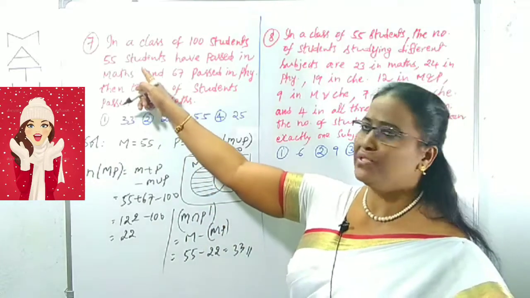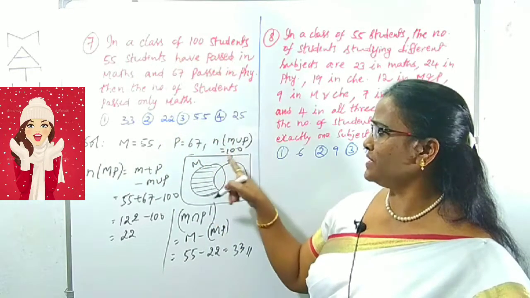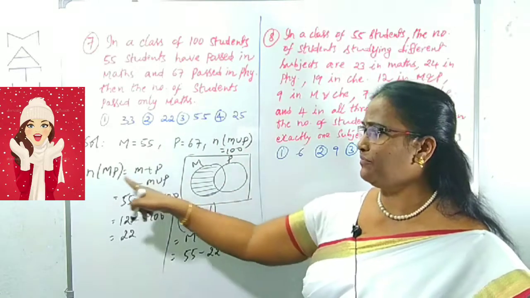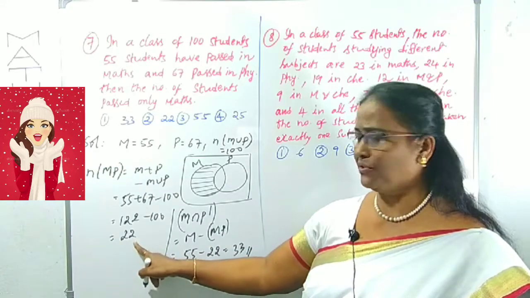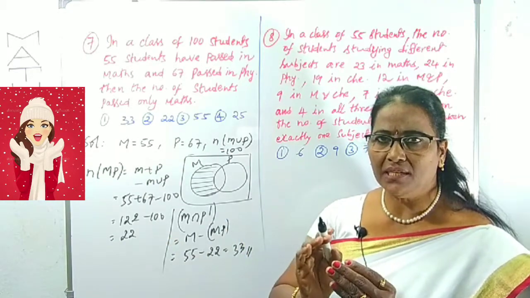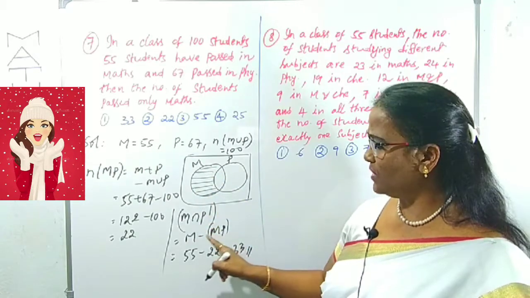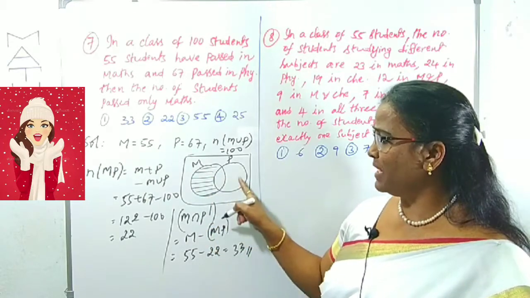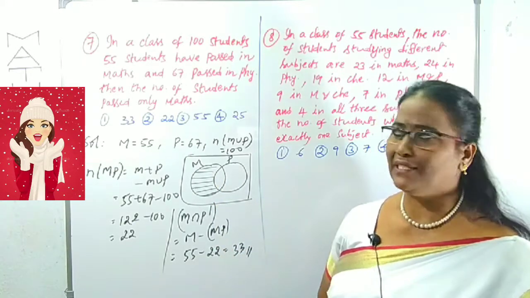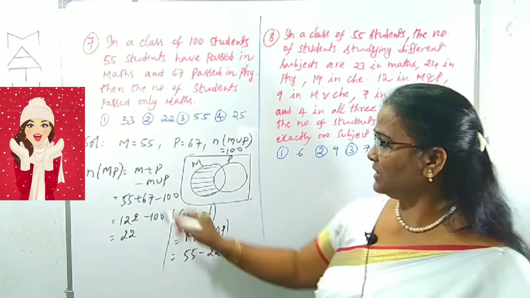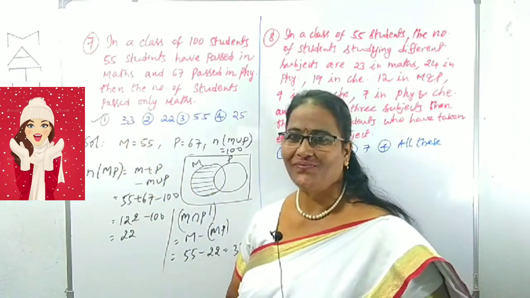What is given? The number of students who study maths and physics are given, and the total number of students is given as 100. We can find the number of students who study both physics and maths. I got 22, but we want only maths, so from the total who study maths we have to remove the common part of maths and physics. That is all we did here. That is option number 3, and 33 is option number 1, right?